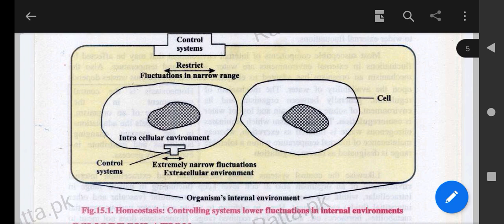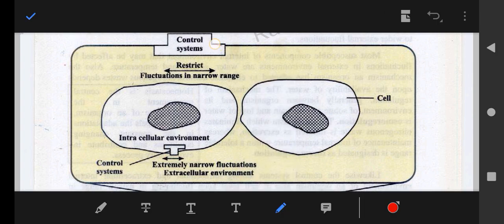The fluctuations in the extracellular environment are much greater as compared to the intracellular environment. Here we can mention the control center for the larger one, the extracellular environment, where fluctuations are not too narrow, but wider compared to the intracellular.